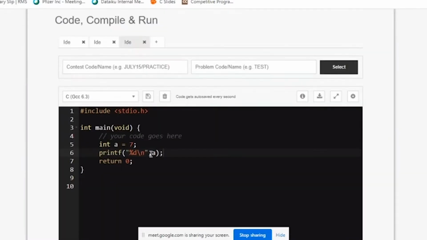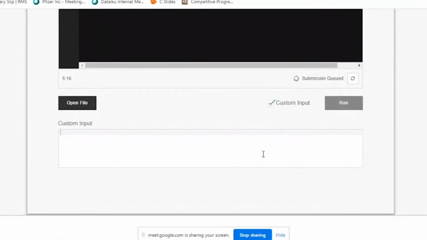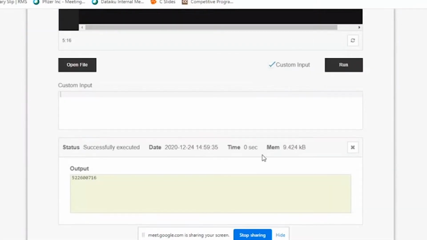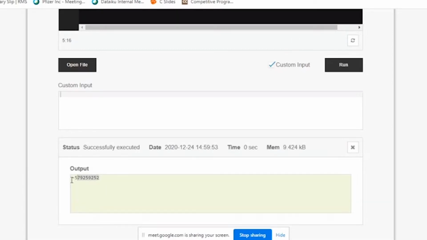If I want the address, there is a special operator which we have to use. It's called an ampersand. Run this. See, it's giving an address where your a is stored. And who is giving this address? Your compiler with the help of the operating system. The operating system is responsible for giving you memory location. And each time it varies. If I run once again, it gives some other location. See, it has given some negative location.